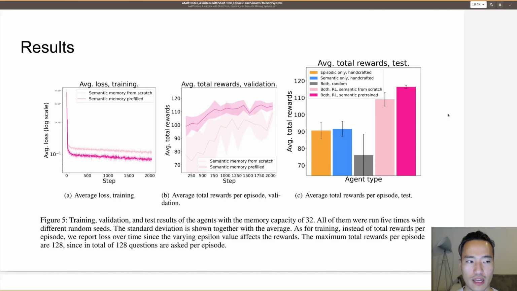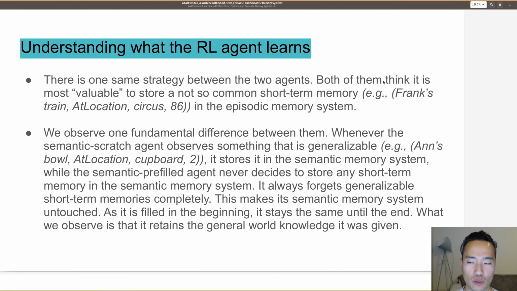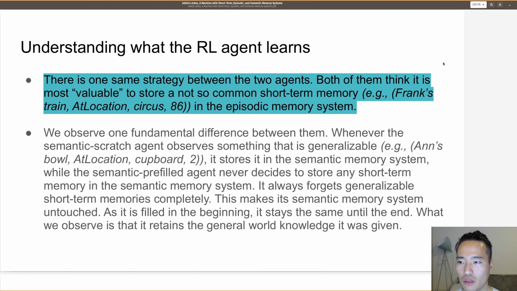What are these agents actually learning? We looked into the Q values to see what the agents think, what actions are more valuable than the others given a state. So we noticed one same strategy between the 2 reinforcement learning agents. Both of them think it's more valuable to store a not so common short-term memory, for example, Frank's train at location circus timestamp 86, in the episodic memory system.